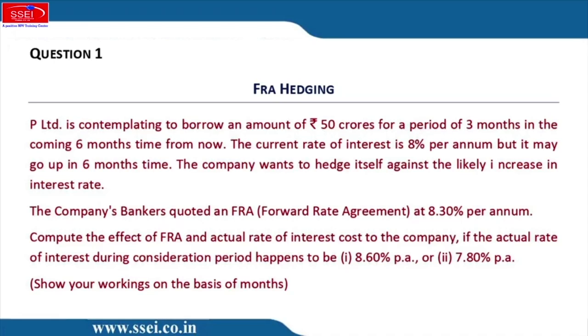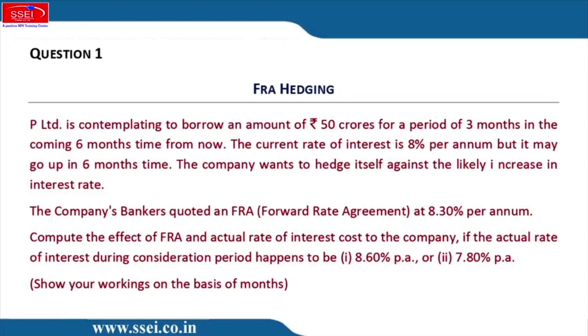In case 1, where the rate rises to 8.6%, we bought FRA 8.3%, the rate rises to 8.6, so we gain, how much do we gain? We gain the difference, the present value of that. So 8.6 minus 8.3, that is 0.3% of 50 crores into 3 by 12. 0.3% of 50 crores into 3 by 12, that is the amount we gain. Okay. However, they calculate the present value.